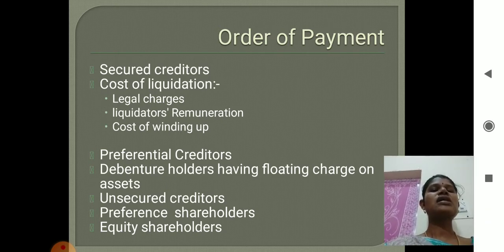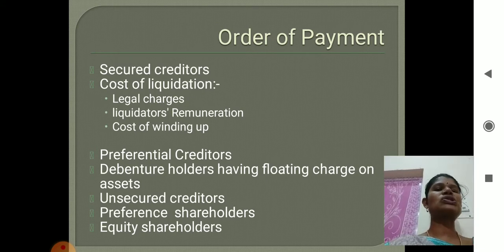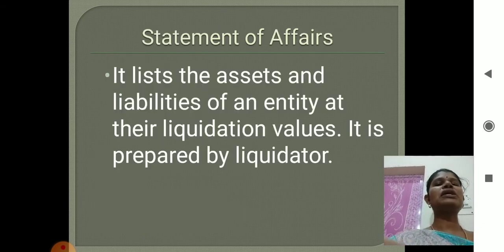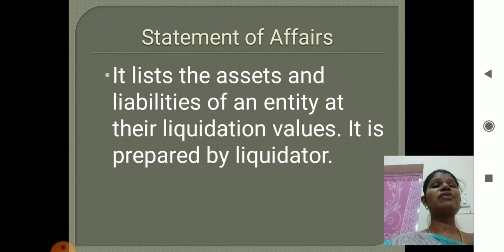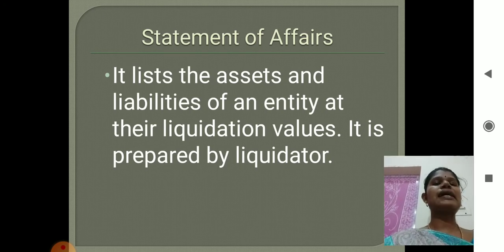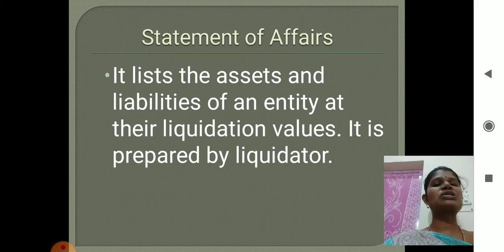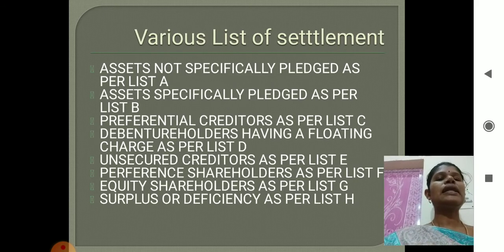Then preferential creditors, debenture holders having floating charge on assets, unsecured creditors, preference shareholders and equity shareholders. Now we will see what is the meaning of statement of affairs. It lists the assets and liabilities of an entity at their liquidation values. It is prepared by the liquidator.